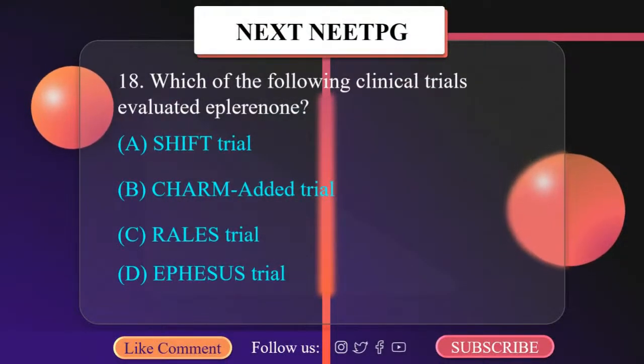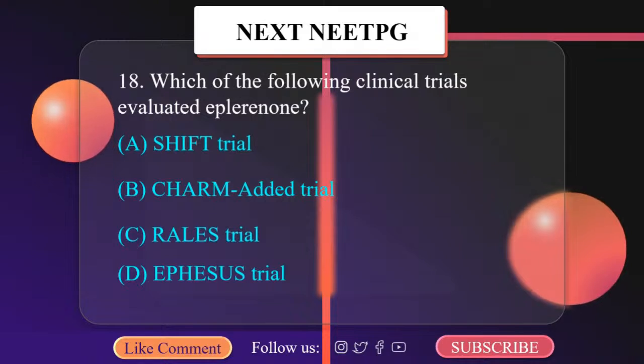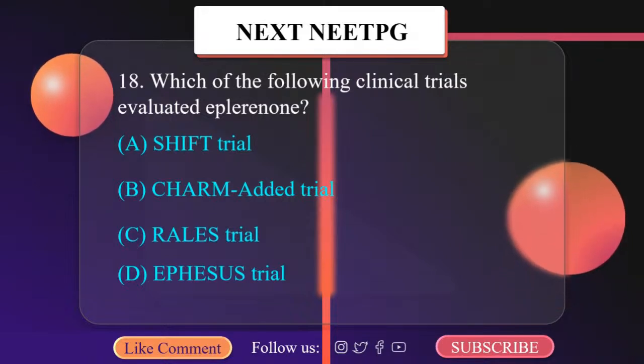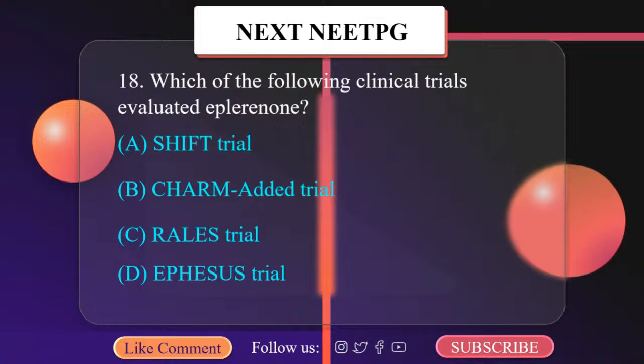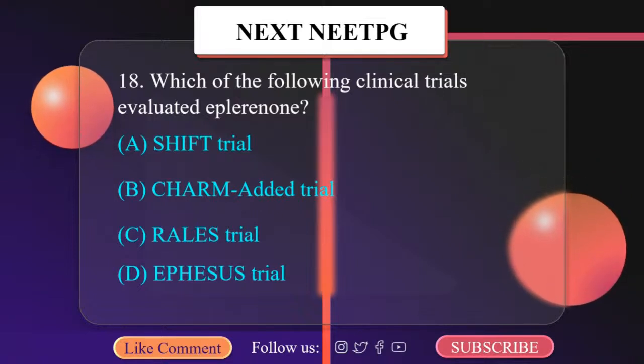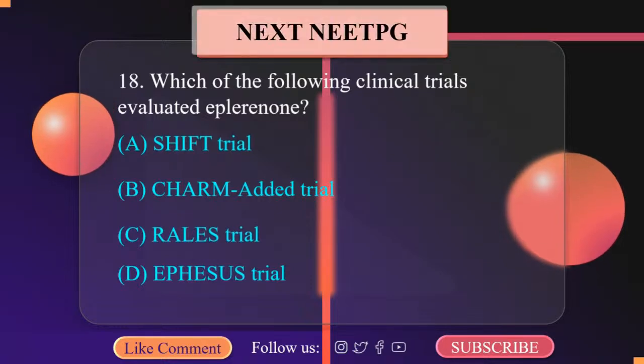Which of the following clinical trials evaluated eplerenone? Eplerenone is evaluated by the EPHESUS trial. Eplerenone Post-Acute Myocardial Infarction Heart Failure Efficacy and Survival Study. That is the EPHESUS trial.